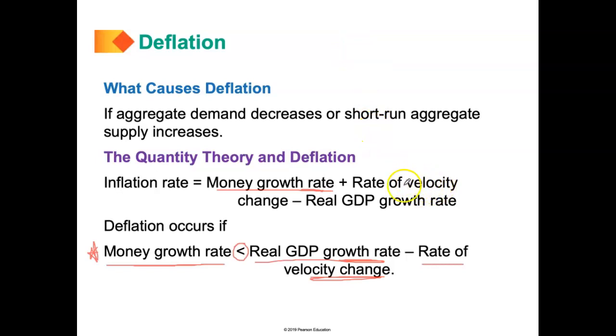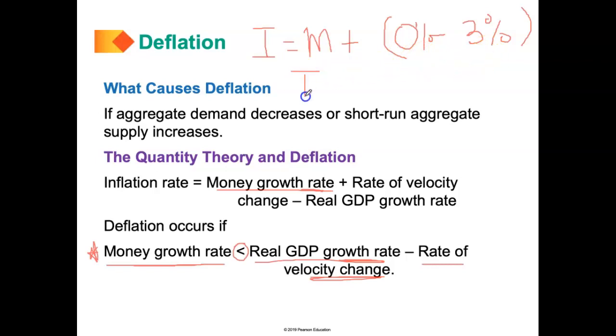Suppose that the rate of velocity change is basically 0. And suppose that real GDP for this country grows at 3%. So we have 3% here. Velocity growth rate does not change. Okay, our equation is basically going to be something like this. Inflation, which I'll just say I, should equal money growth rate, which is M, plus the rate of velocity change, which in this example is 0%, minus 3%.